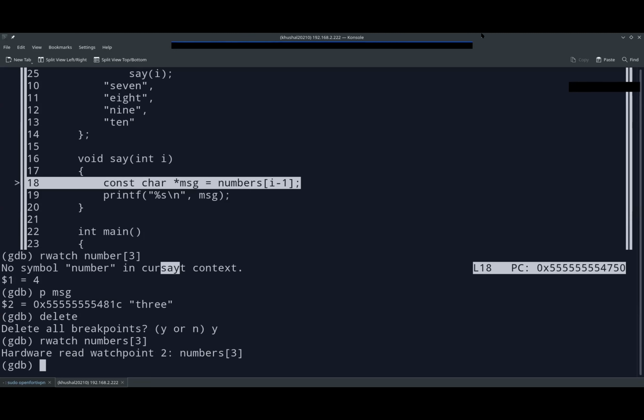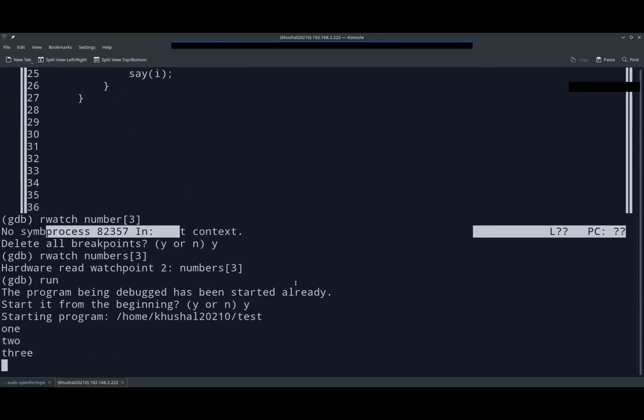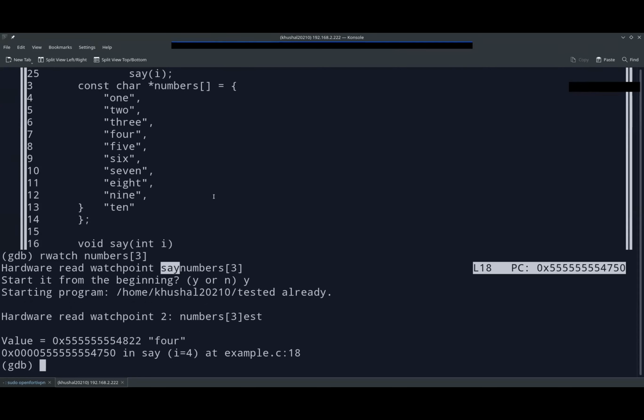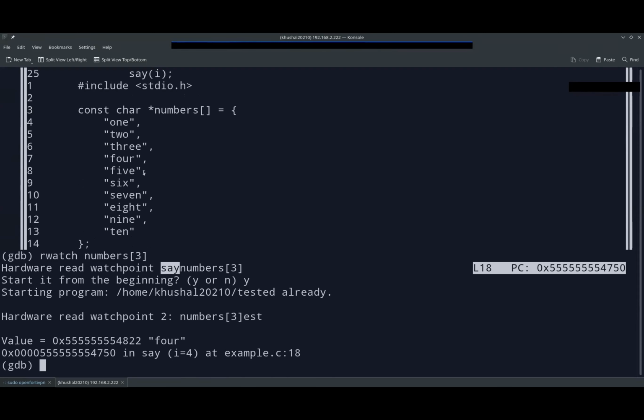So how will we do that? We'll just run the program. Okay, it's asking whether we want to run from the start. Yes, we do. The program executed the function and the for loop till numbers of 3 was accessed. Numbers of 3 is 4, as you can see, 0, 1, 2, 3, right?